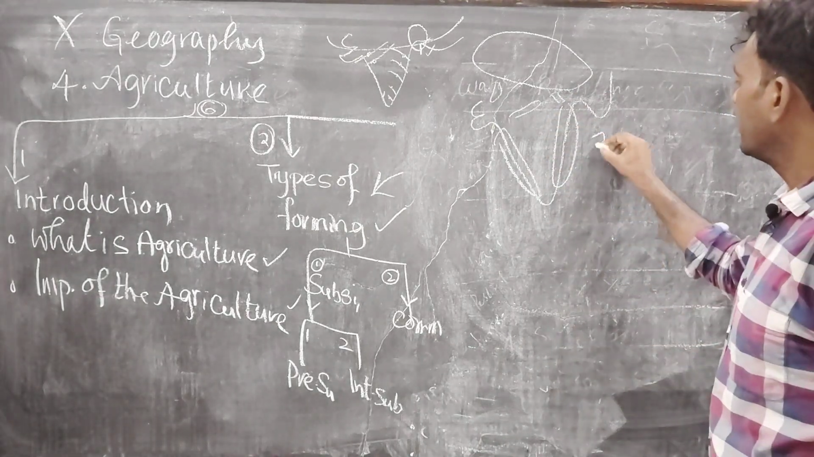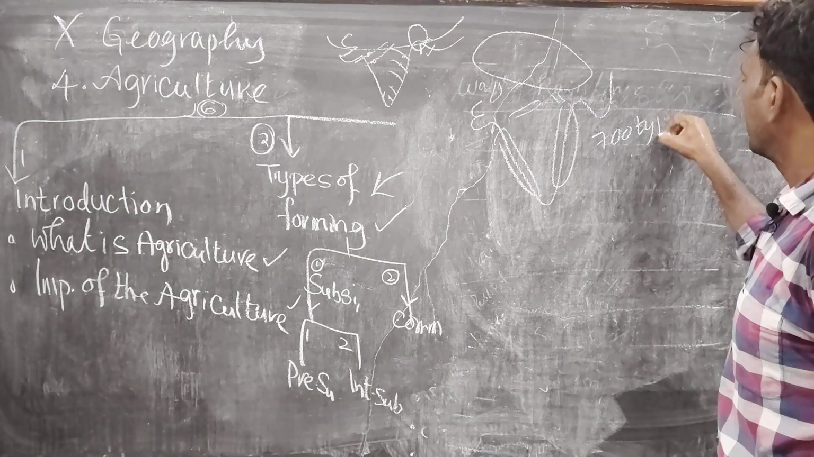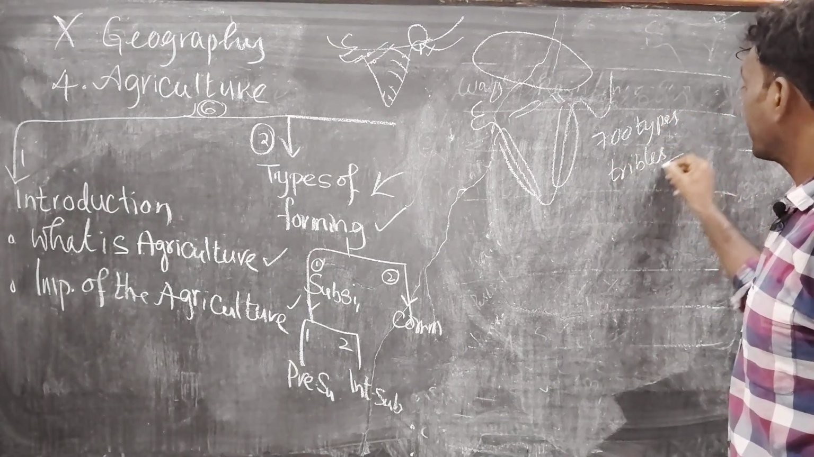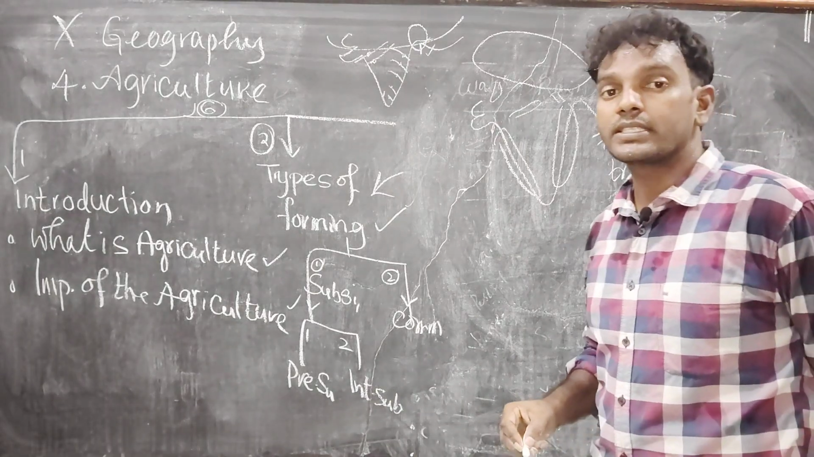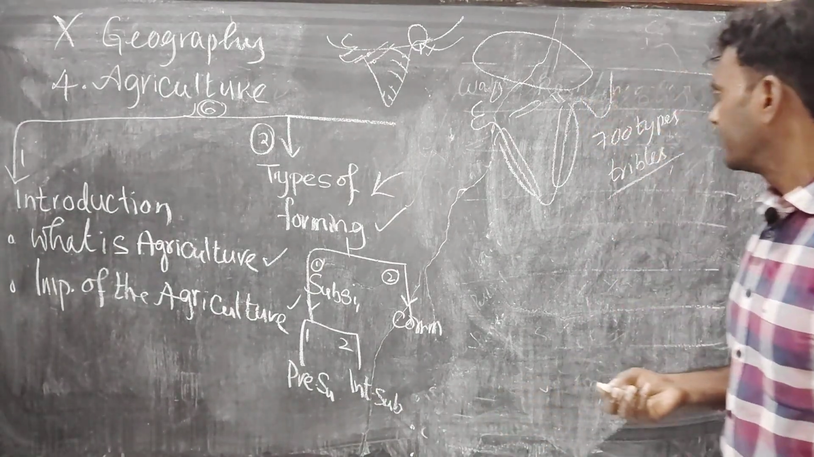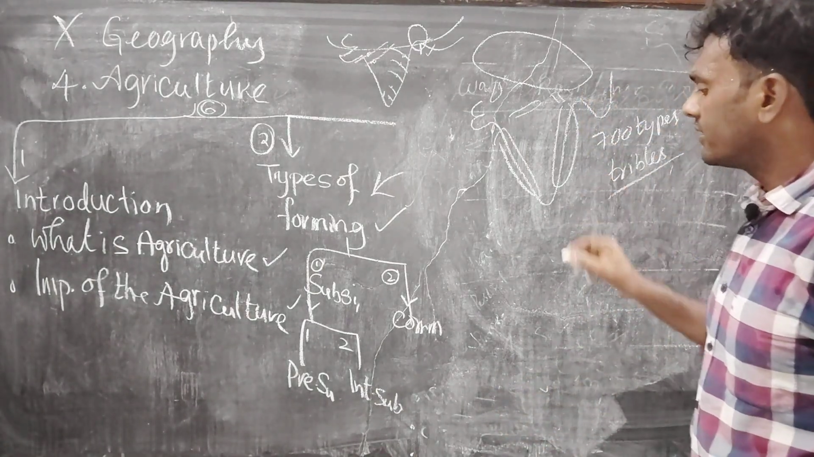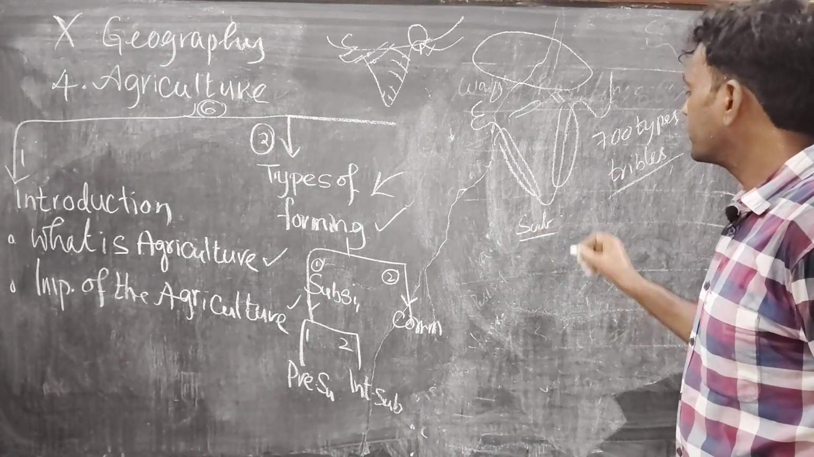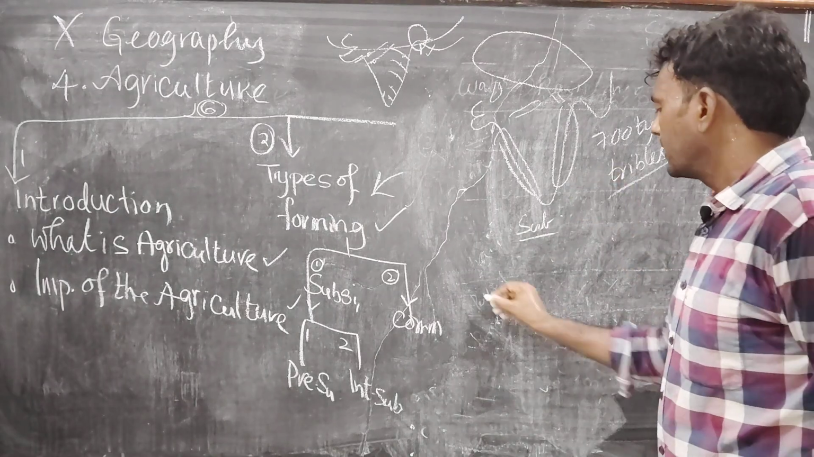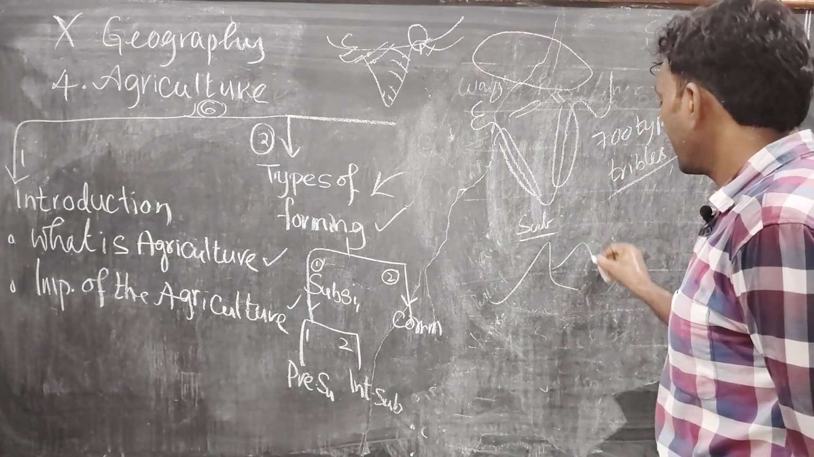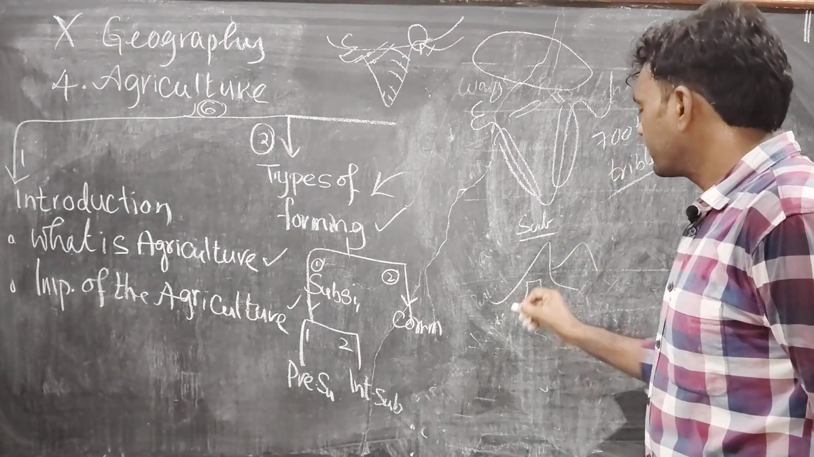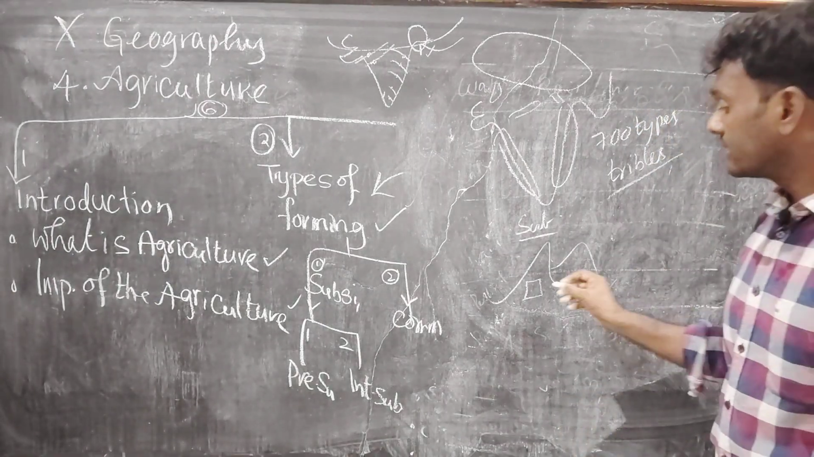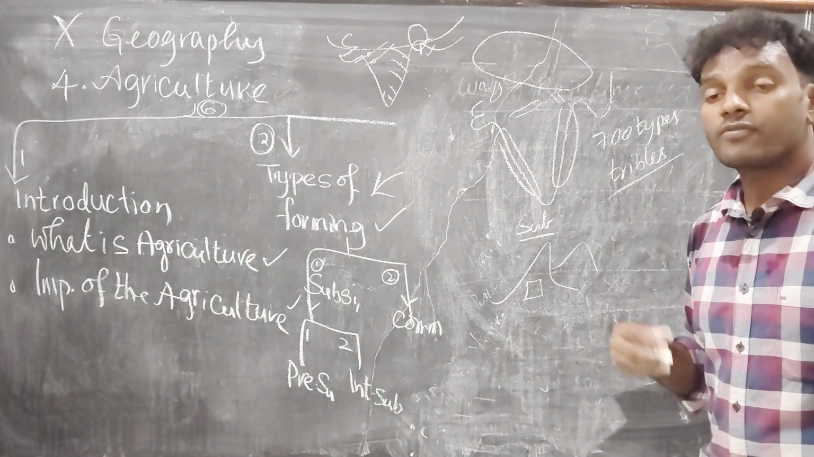Nearly in India, we have 700 types of tribals. How many types are there? 700 types of tribals. See what they are doing. They are following subsistence farming only. In subsistence farming, the land patches they cultivate are very small, and they cultivate for self-consumption purpose only, not for commercial purpose.